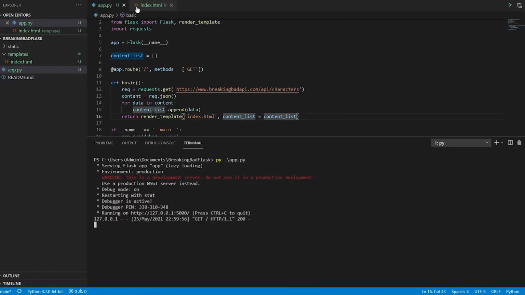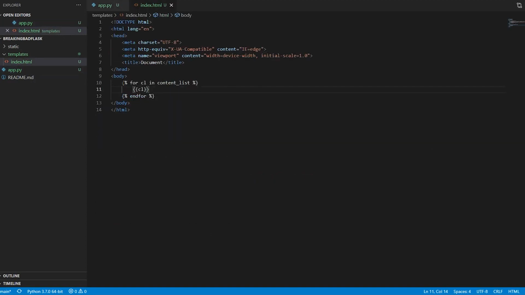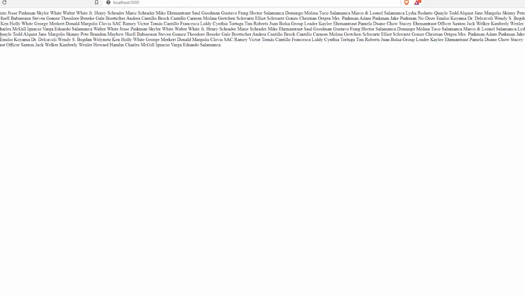But not particularly is the person going to look at the data, because this is just gibberish. We want it to be in a very cool format. So let us say I want to extract only the name. I'll run it and we have it. It says Walter White, Jesse Pinkman, Skylar White, Walter White Jr., then we have Hank Schrader, Marie Schrader, Mike Ehrmantraut, Saul Goodman, Gustavo Fring, Hector Salamanca. We have all the characters that have been playing.